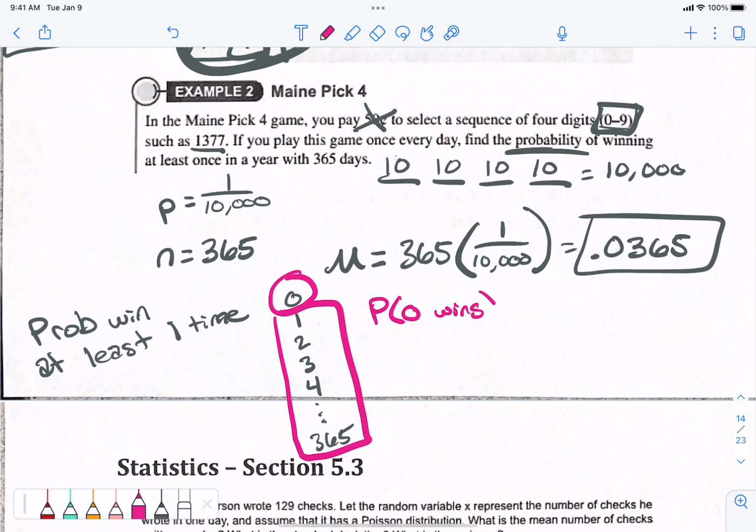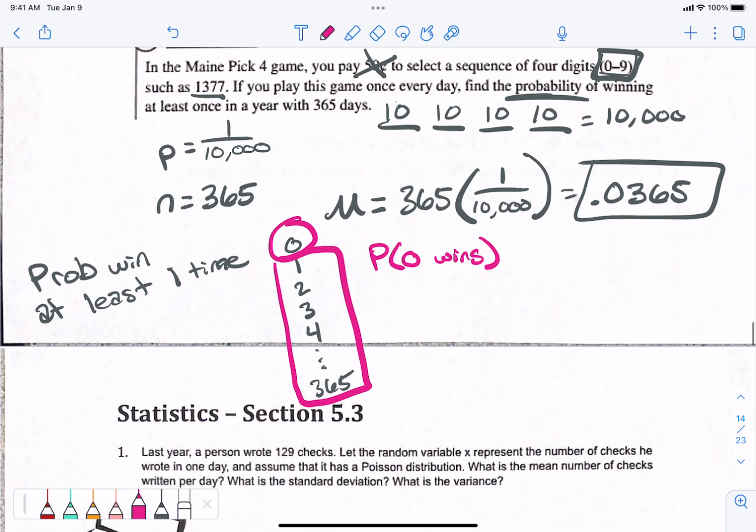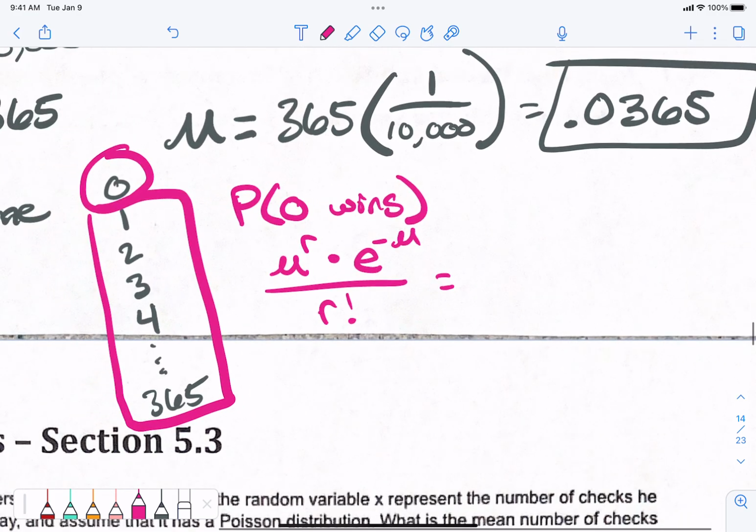Let's do that. Probability of 0 wins. All right, here's the formula. We do mu to the r times e to the negative mu, over r factorial. What's my mu? 0.0365, times e to the negative 0.0365. What's r? R is 0. Will we get a domain error if we put 0 on the bottom?